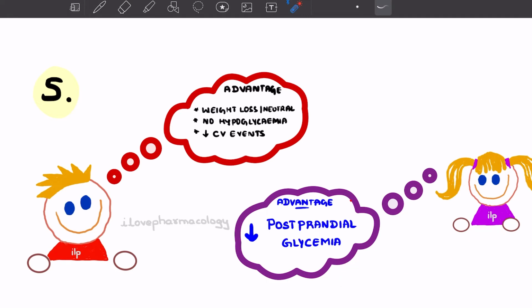Whereas Acarbose says, I also have an advantage. My advantage is that Acarbose decreases postprandial glycemia. That means it decreases the increase in blood glucose level following the intake of a meal. So Acarbose has the advantage of decreasing postprandial glycemia.